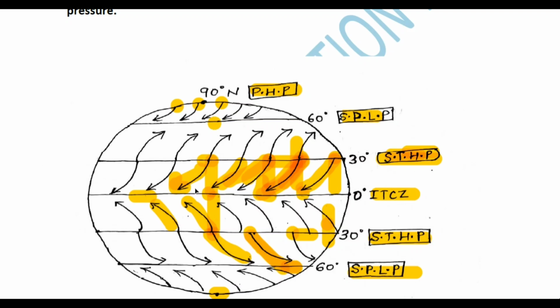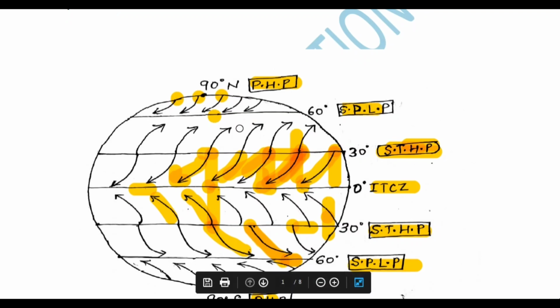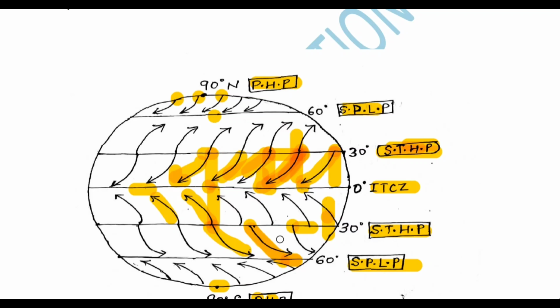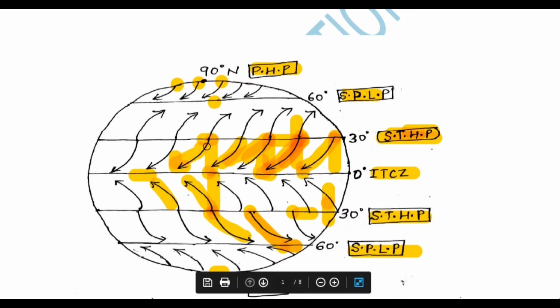Okay, so actually 0 degree is thermally induced. So for the remaining, 90 degree north and 90 degree south, if there is a formation of low pressure and high pressure, it is always due to the temperature. On the poles there will be fewer sun's rays, so that means a high pressure zone is there. So polar high pressure at 90 degree north and 90 degree south.